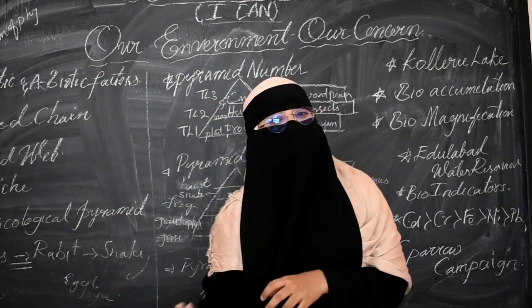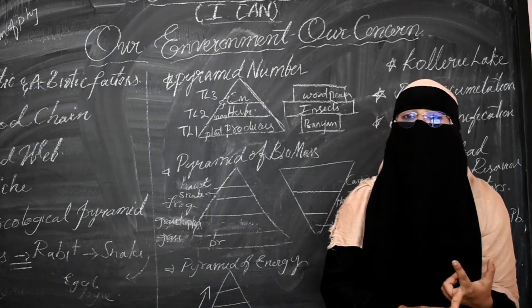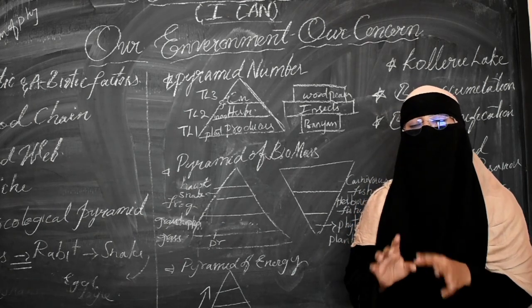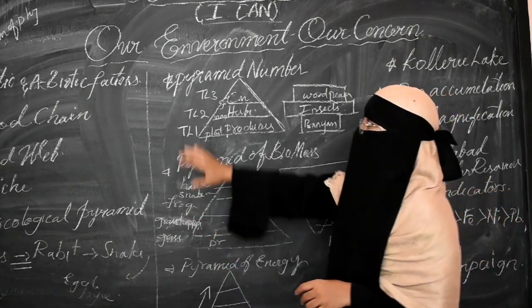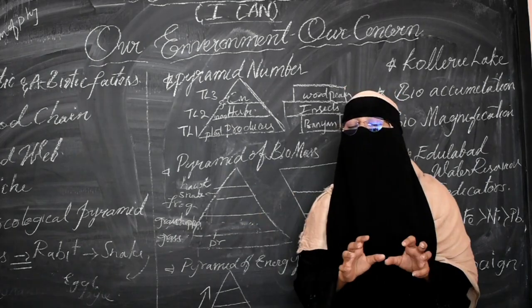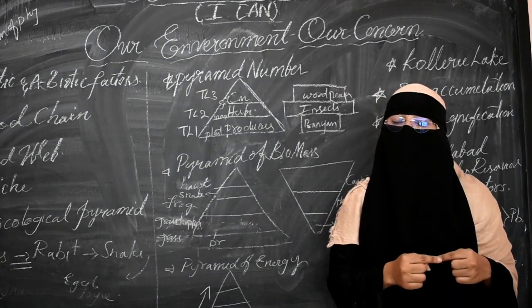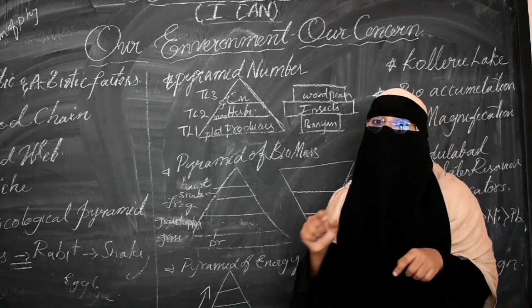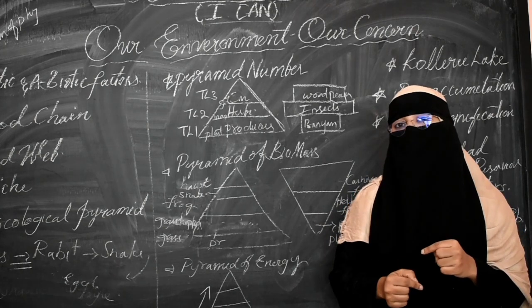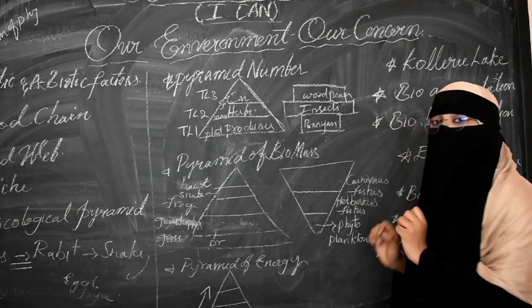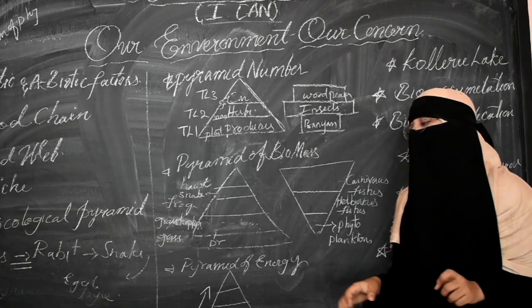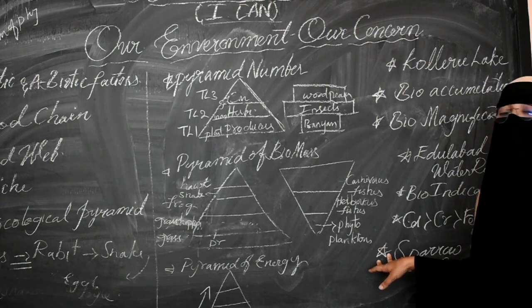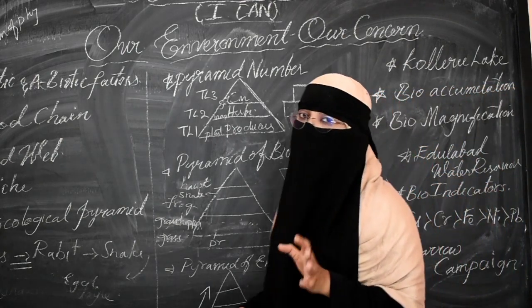If we eradicate, for example, a rat, a snake, a cheetah or a lion, what happens? As we discussed at the start, the environment is nothing but the interconnection of organisms, whether biotic or abiotic factors. If any one is eradicated, it completely disturbs the balance within the environment. So how could it be affected? The most frequently asked question is, what happens if we completely eradicate one kind of organism from an environment? You have to make sure you give the correct answer for this.